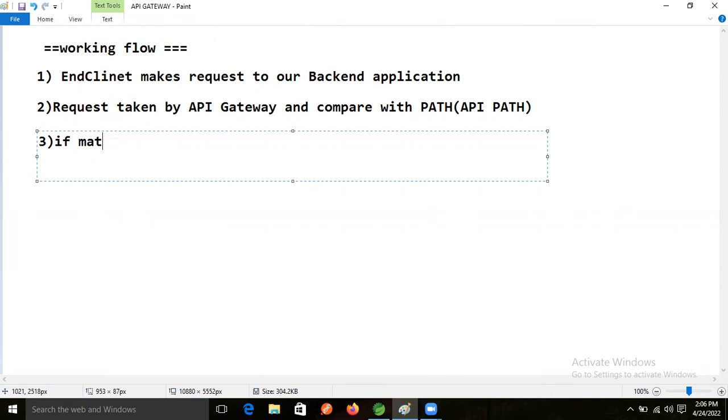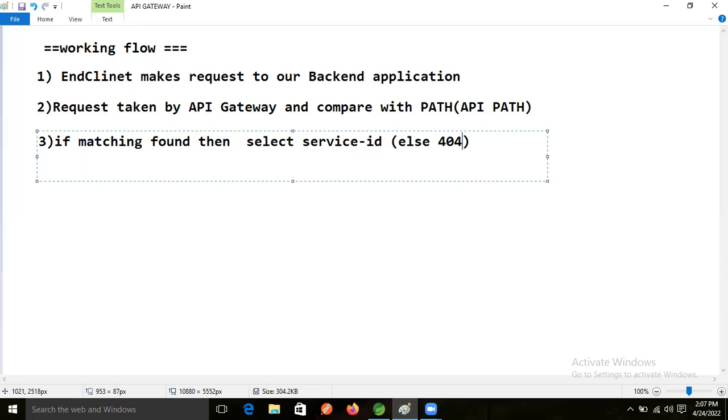Matching, right? If matching is found, then what? Then it selects the service ID. Else what? Else we will get a 404.